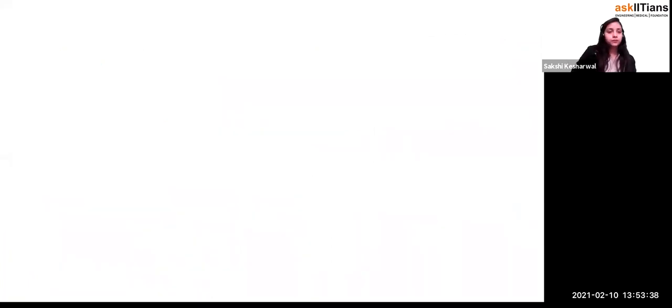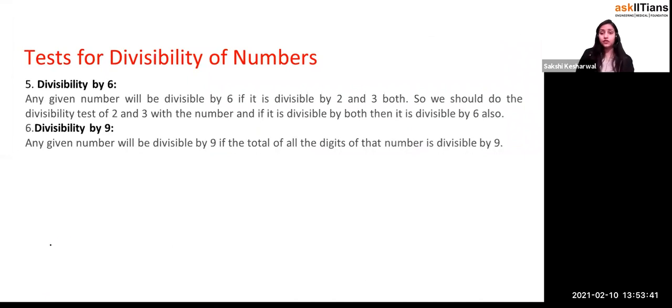That's it. Okay, what is the divisibility rule of 6? If you see, what are the factors of 6? The factors of 6 are 2 and 3. If the number is divisible by 2 and 3, then it is definitely going to be divisible by 6. That's definitely for sure. Later on, we'll see how I say such stuff. Any number will be divisible by 6 if it is divisible by both 2 and 3, not just one of them.